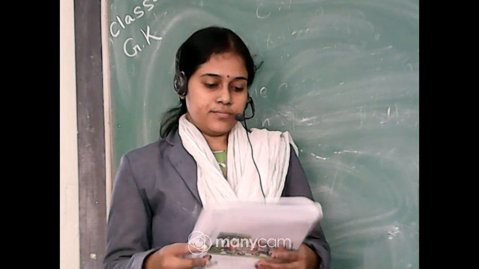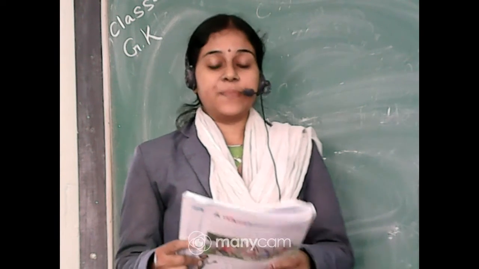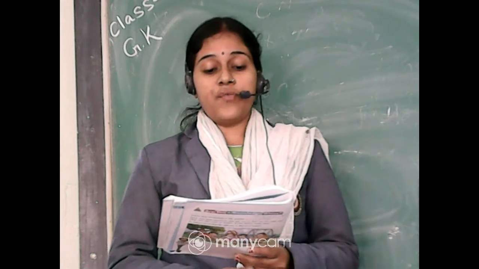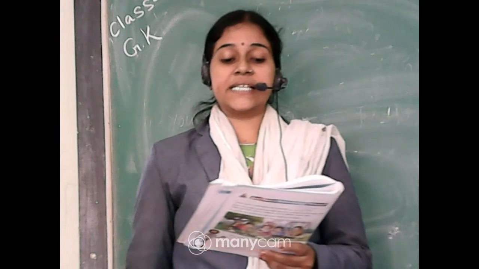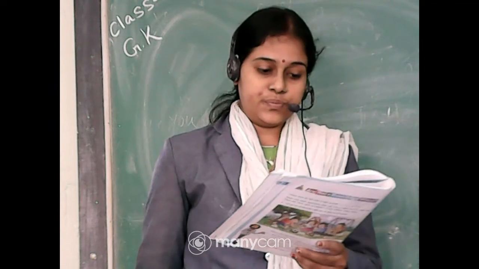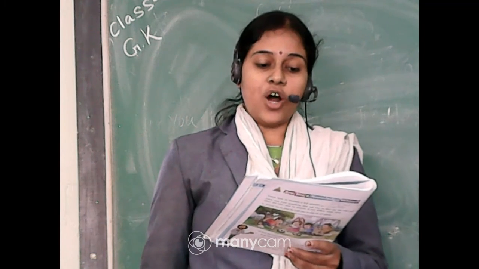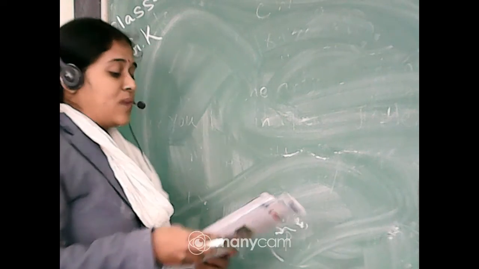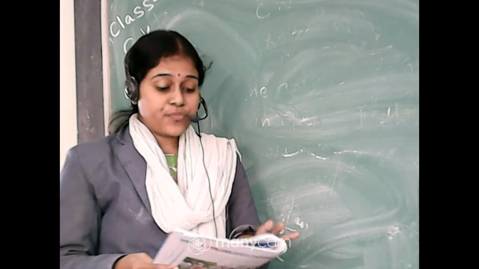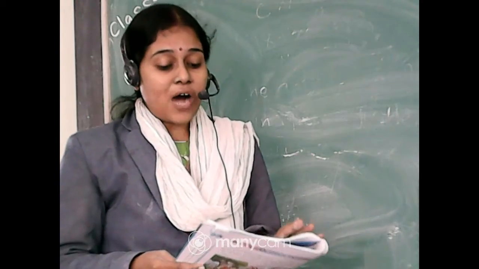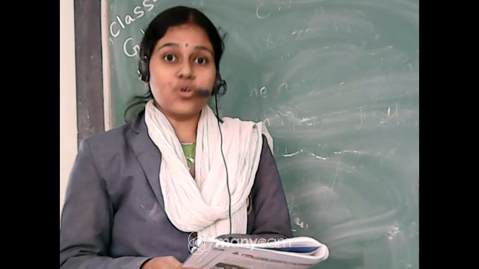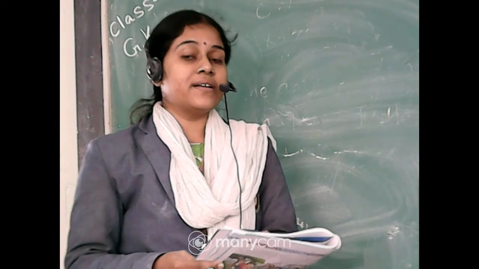Now, go to the next page. Page number 51. Now find the odd ones in the sets below. First one, it is done for you. Example: mouth, nose, knee and ear. Which is the odd one here?